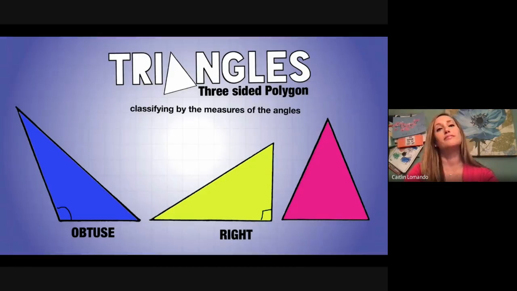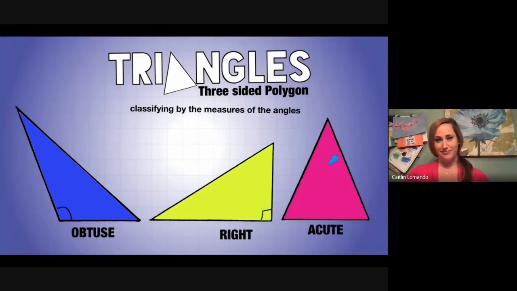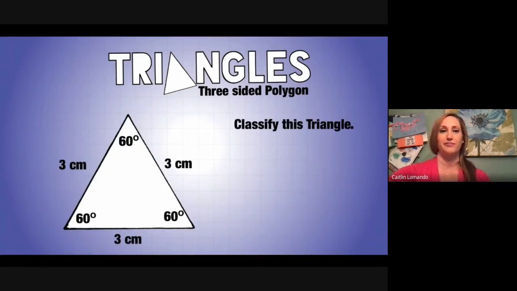And finally, when all angles are less than 90 degrees, you have an acute triangle. So all of these measures in here will be less than 90 degrees. Now, when naming a triangle, you must name it by its angles and the length of its sides.